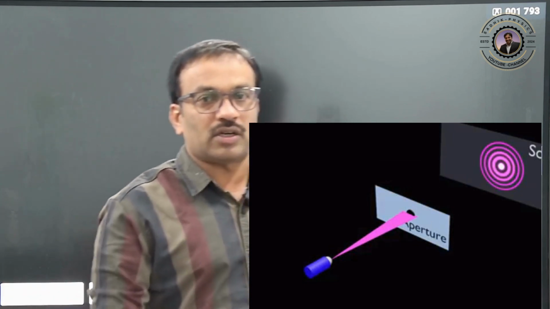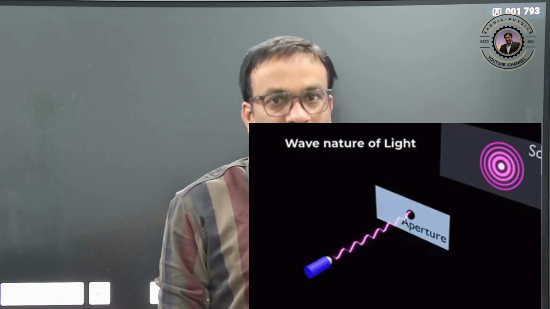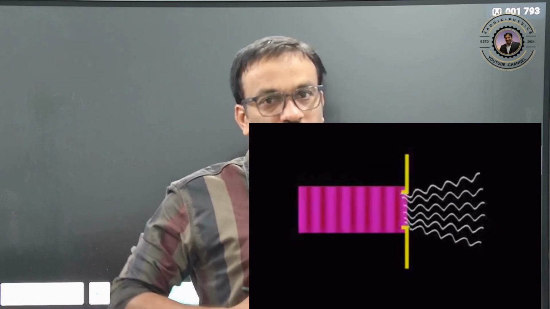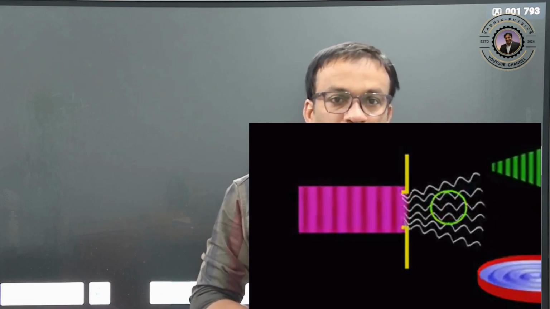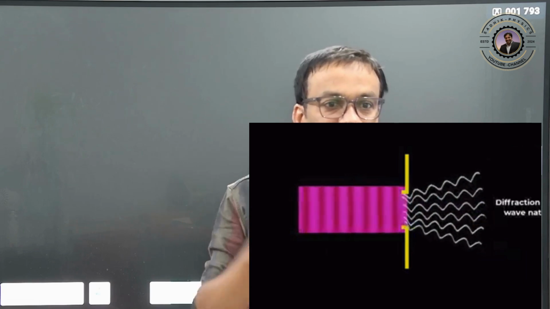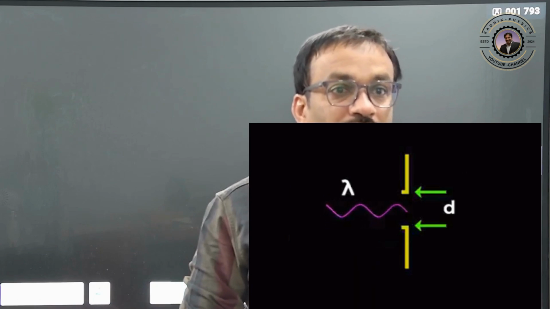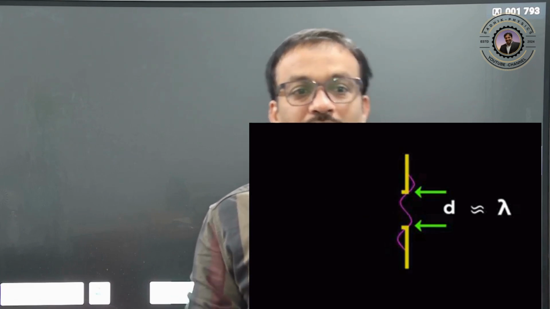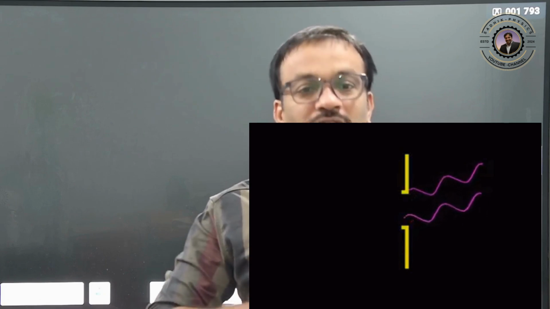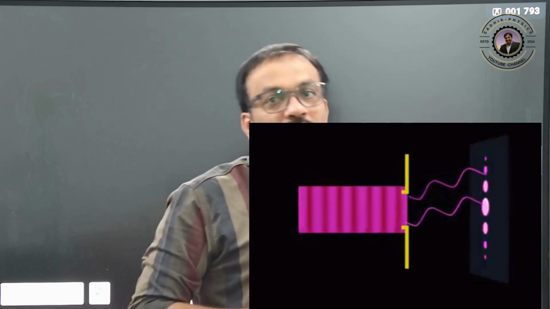You might have seen it many times in our day-to-day life activities. Suppose we are talking in a room, and one person is standing backside of the door. Even though the gap is small, he is able to hear the voice. Waves travel in rectilinear propagation, in a straight line in all directions. But when a wave falls on an obstacle or an edge, it undergoes bending. This bending of a wave at an obstacle we call diffraction.